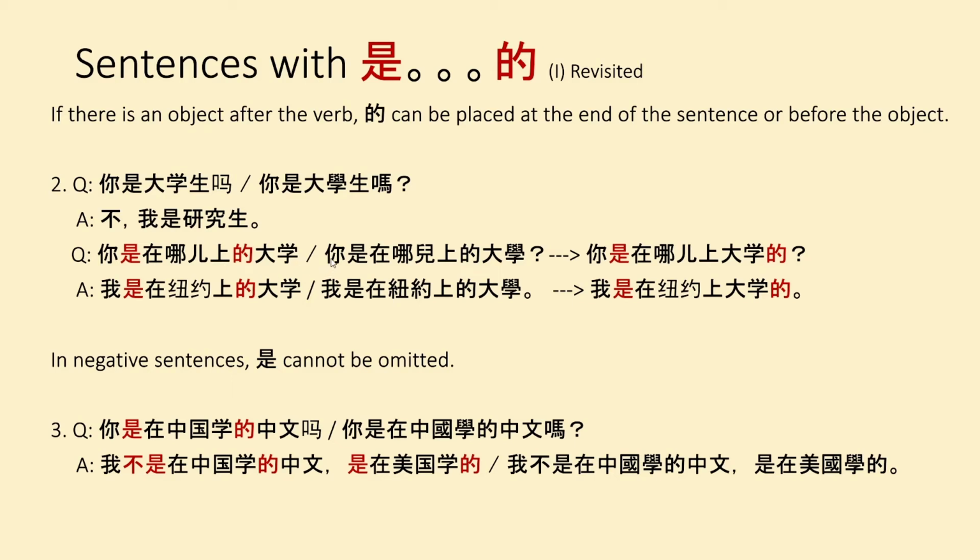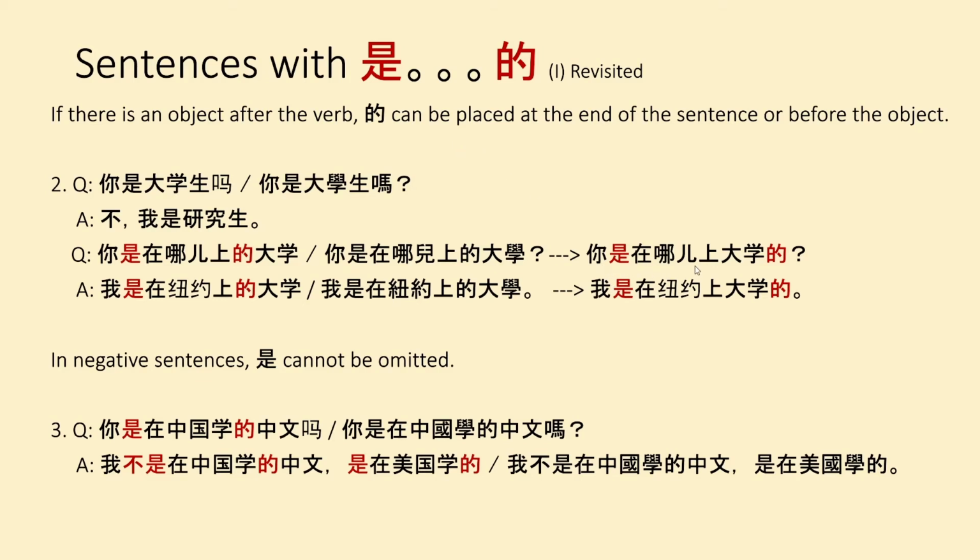Where did you go to college? 我是在纽约上的大学. I went to college in New York. And here we can see that the verb 上, and then we have 的, and then we have the object after.